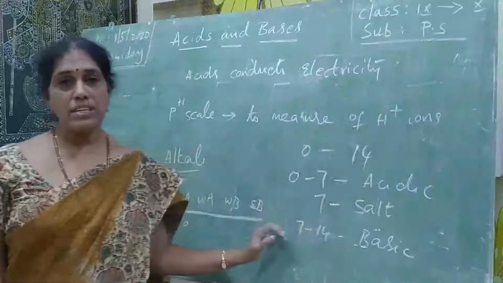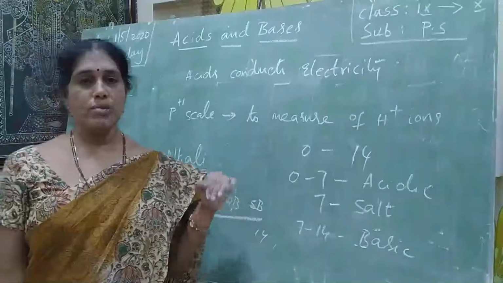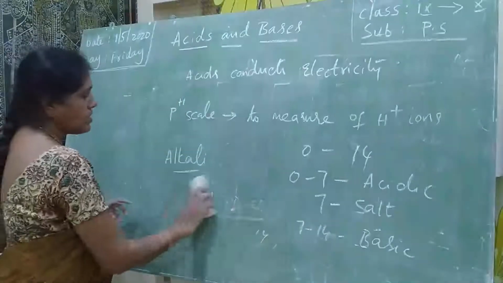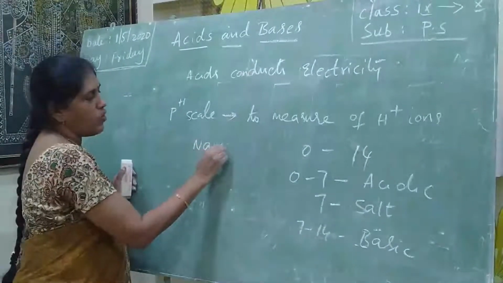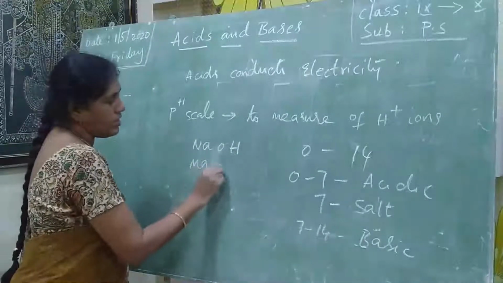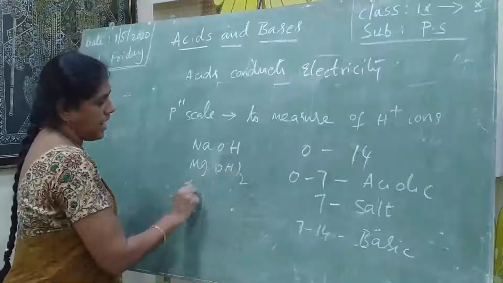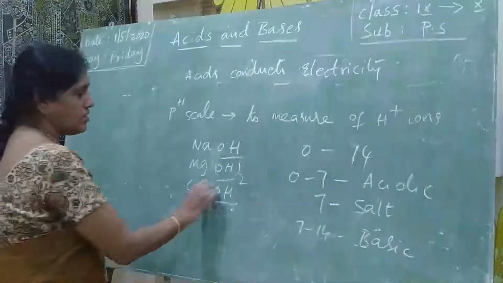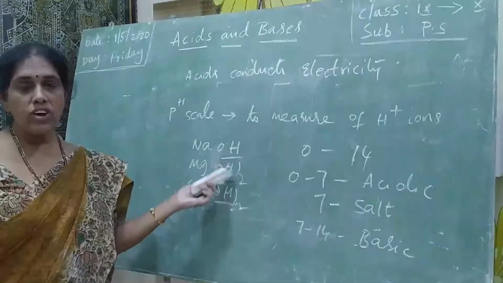But coming to the bases, they will also release ions in the presence of aqueous solution. Will you list down the bases? Some bases: NaOH, sodium hydroxide is a base, magnesium hydroxide is also a base, calcium hydroxide is also a base. Bases consist of hydroxide ions.